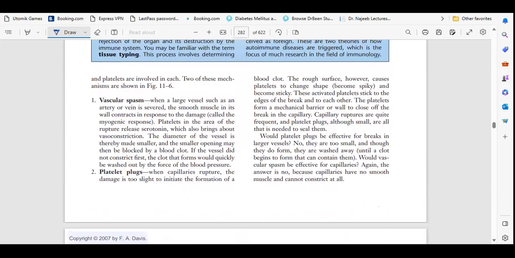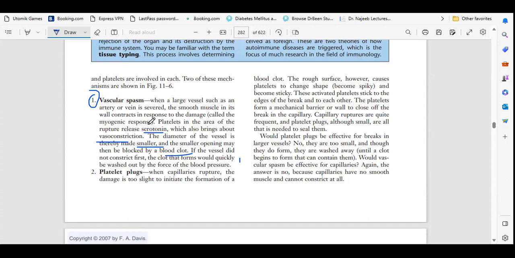So here we have the detailed mechanism of platelets. One is vascular spasm. What is meant by vascular spasm? When a large vessel such as an artery or vein is severed, the smooth muscle in its wall contracts in response to the damage. Platelets in that area of the rupture release serotonin, which also brings about vasoconstriction. The diameter of the vessel is thereby made smaller, and the smaller opening may be blocked by a blood clot. If the vessel did not constrict first, the clot that forms would quickly be washed out by the force of blood flow.